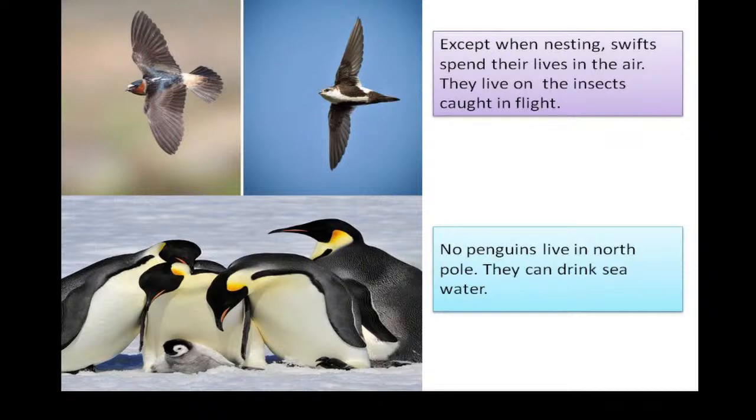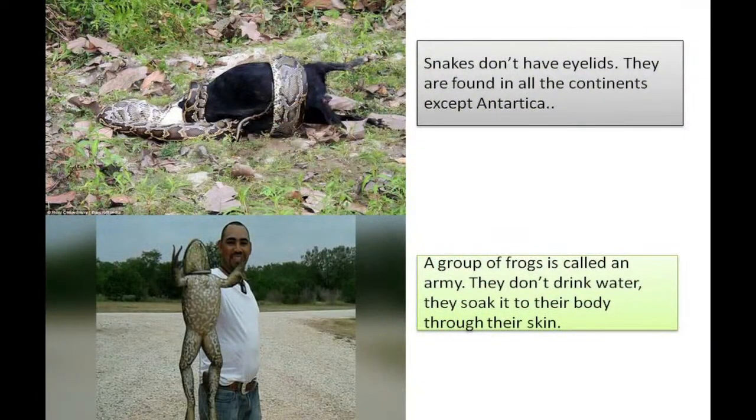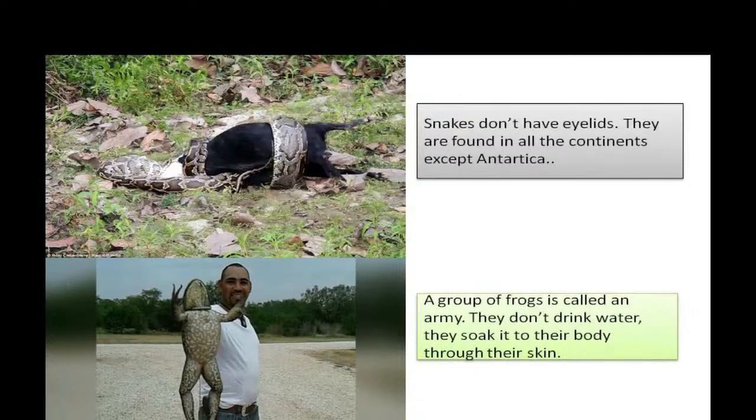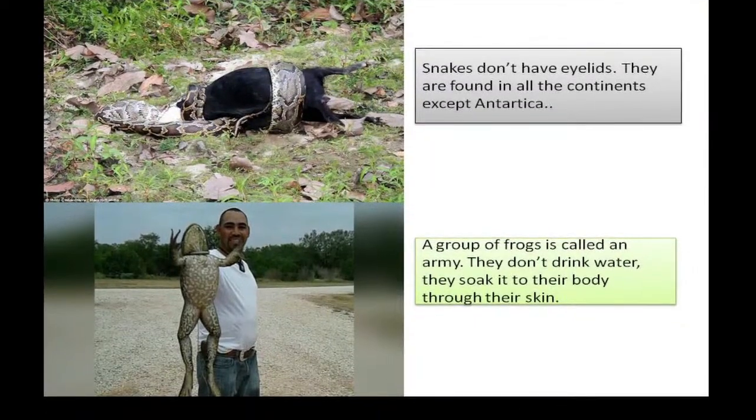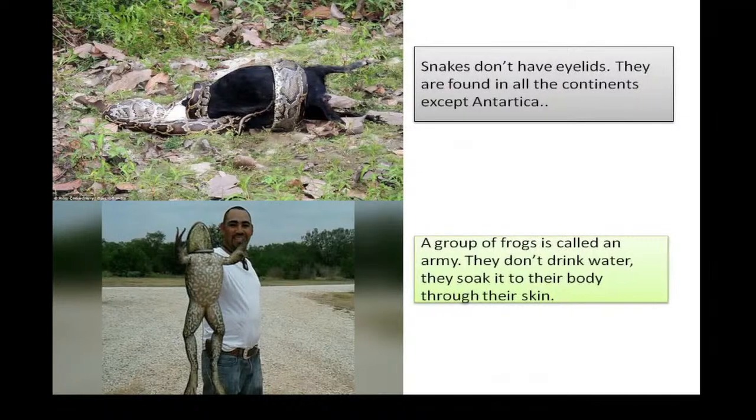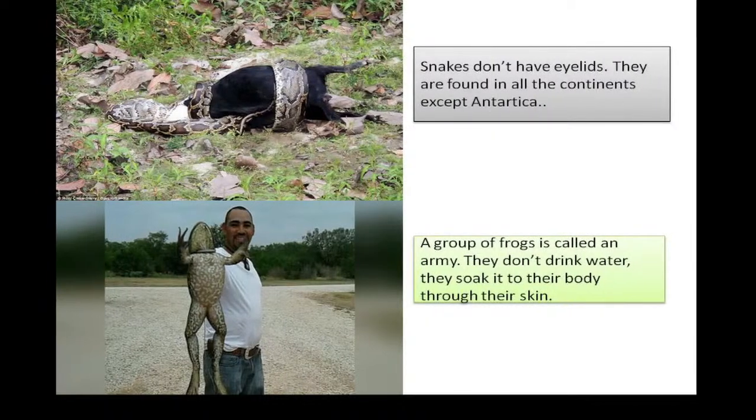Now, let's have a look at the next slide. Now, these are the last two pictures which I have mentioned. Now, the first picture, can you identify that picture? Look carefully at that picture and identify. That picture is of an anaconda eating a goat. In the textbook, we learned that some snakes are so big that they can eat a goat also, isn't it? So, I have picked one picture from the internet in which the anaconda is eating a goat.